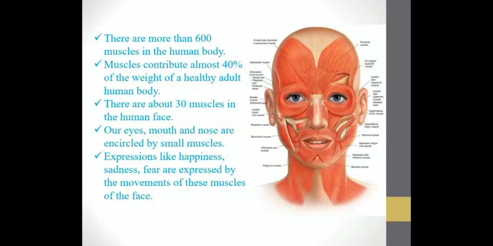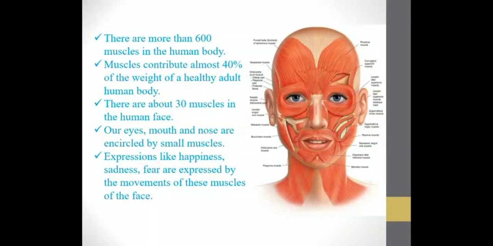That means they are surrounded by small muscles. Now the expressions that you show on your face, like happiness, sadness, fear, are all expressed by these muscles. Even fear is expressed by the movement of these muscles on the face.